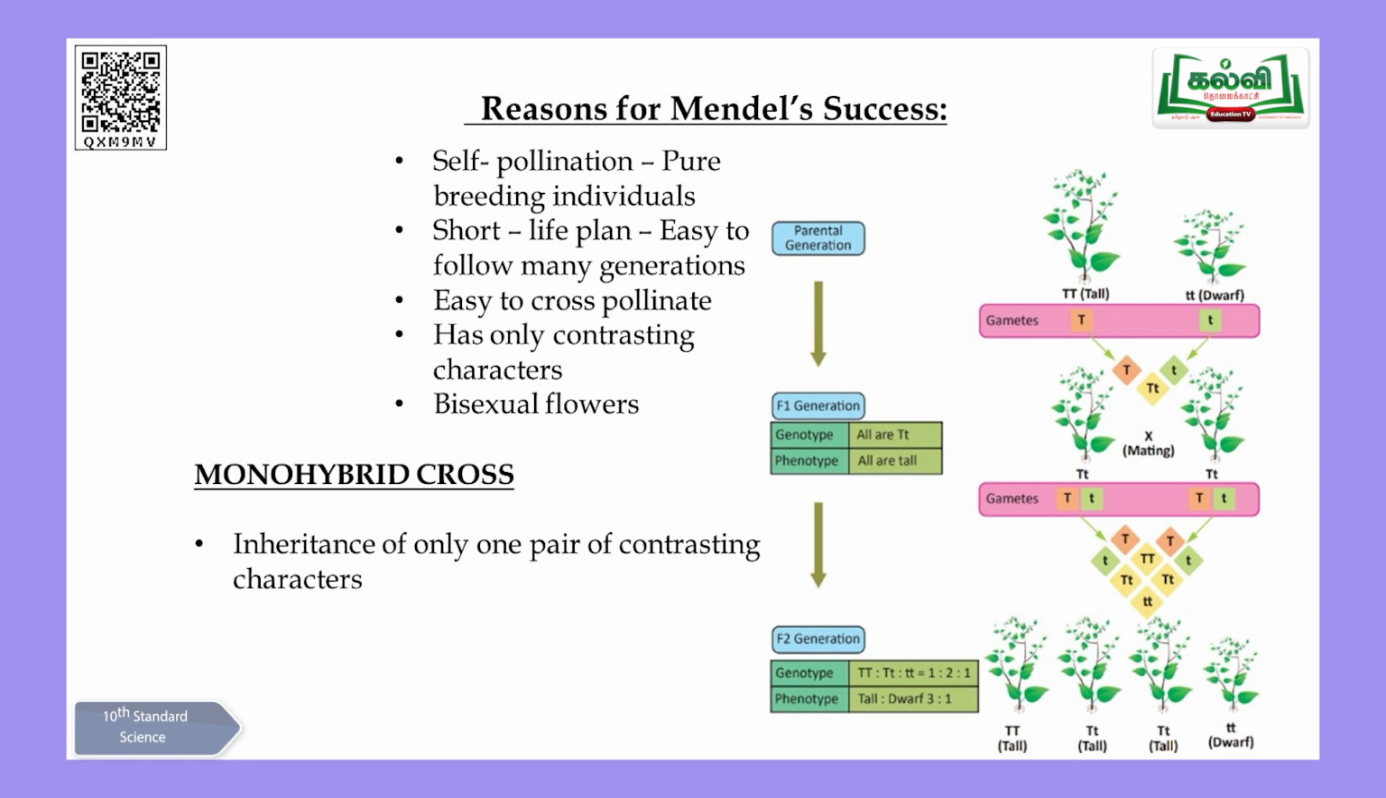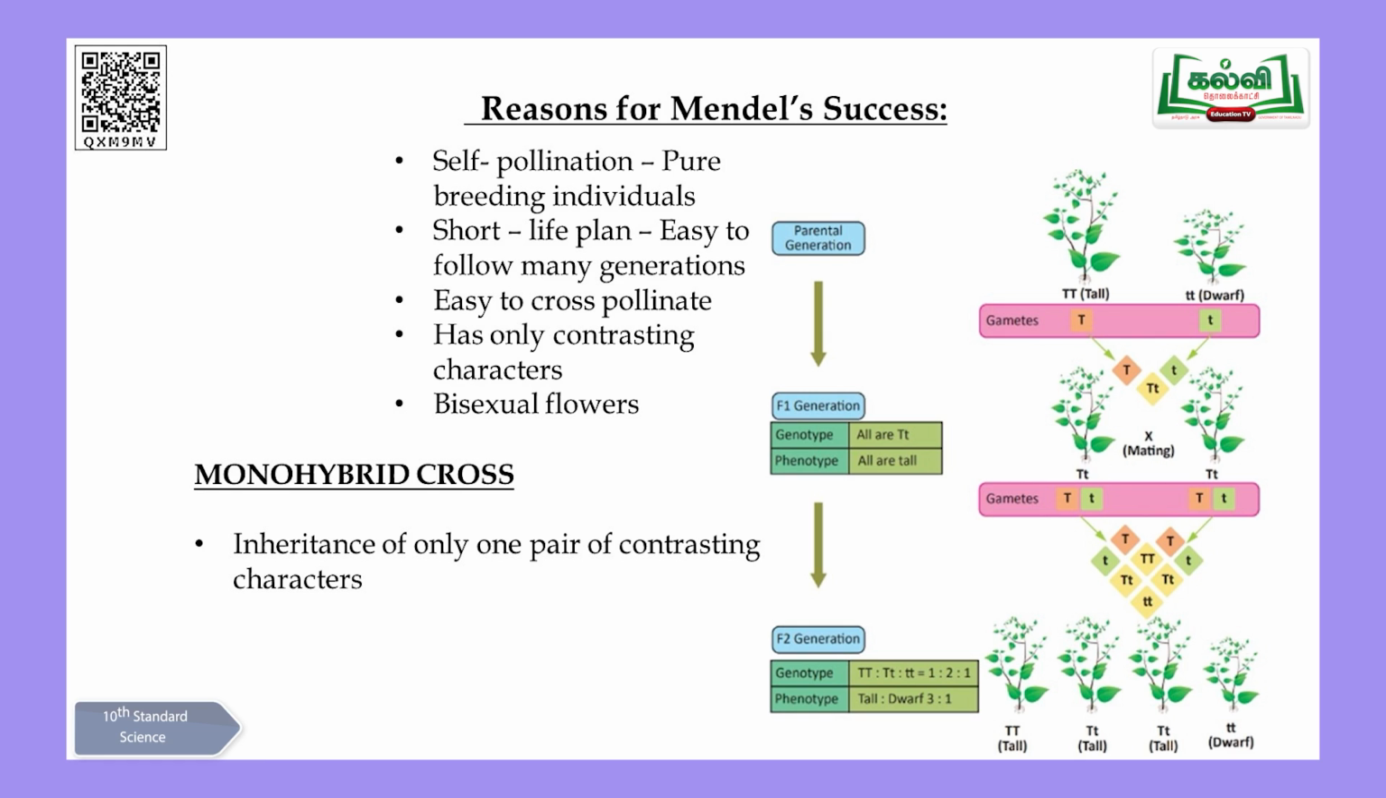And the third one, easy to cross pollinate. Suppose you wanted to get new varieties which are not similar to the parents, so you want to do your own experiments. That was also accepted by the pea plants, and this was the third reason. And the fourth one, bisexual flowers. As I told you, they have both male and female parts in the same plant. So it was very easy for Mendel to carry out further experiments. So these are the reasons why Mendel selected pea plants for his experiments, okay.